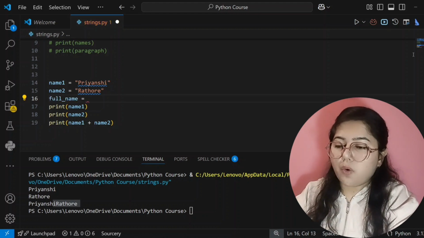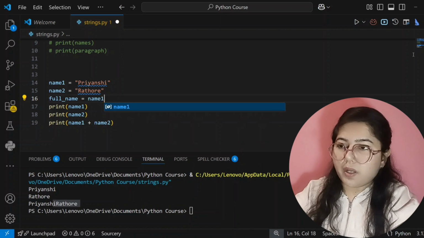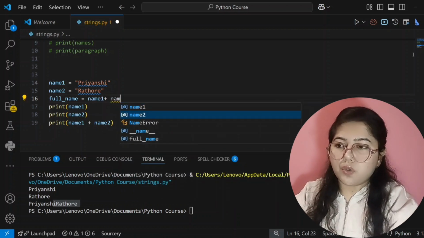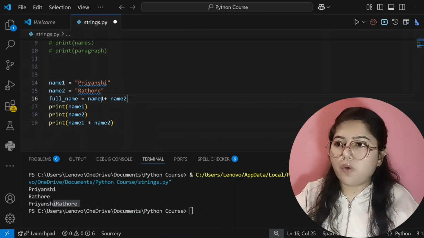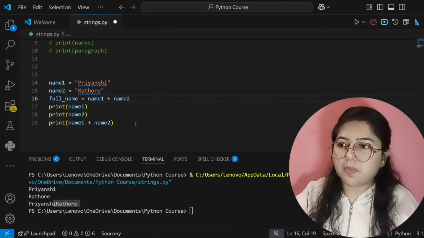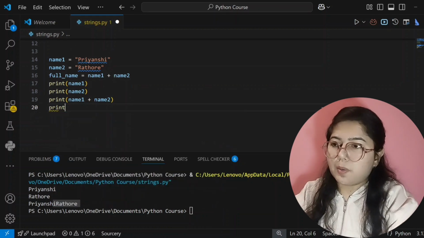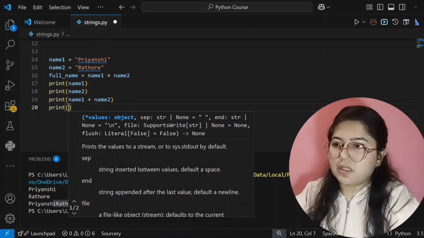Now you will add both of our variables, name1 and name2, and now you will print the full name. That's also correct, as you wish, both are correct. Print, then I will print full name.